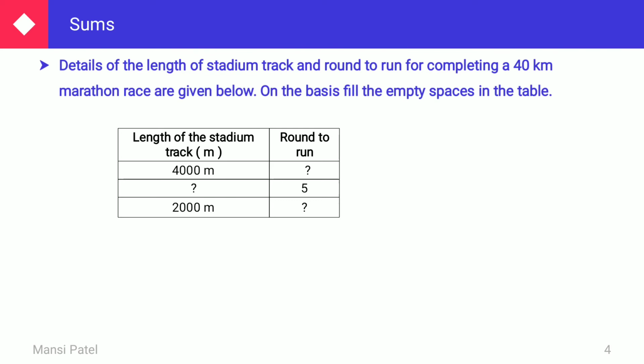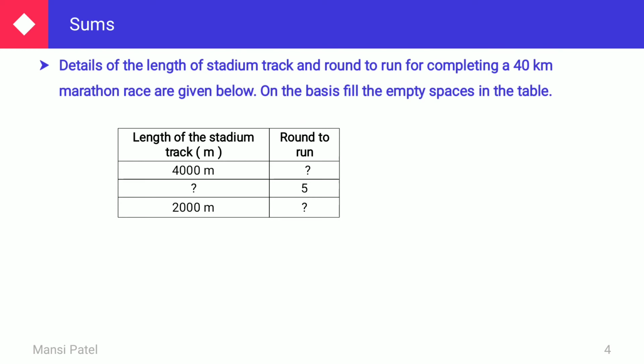On the other side I am giving the length of the stadium track. Means if they take one round, they cover that much distance. To cover the whole distance, how many rounds they have to take, that we have to find out.